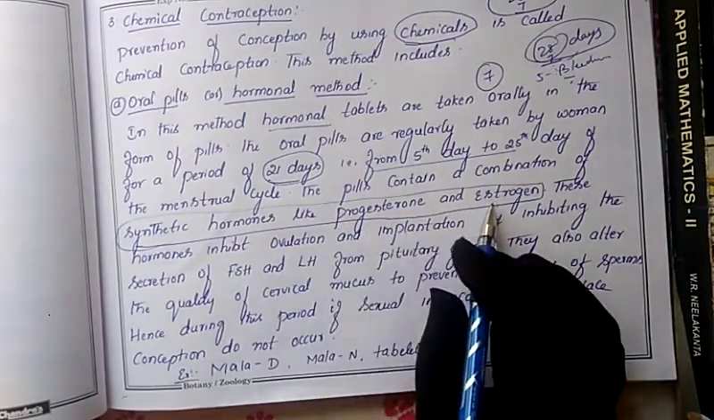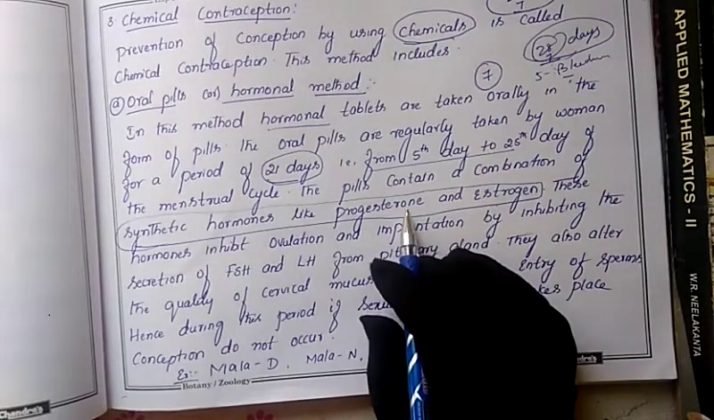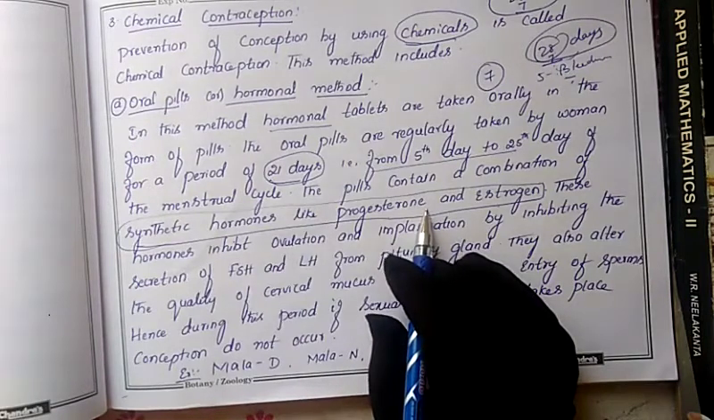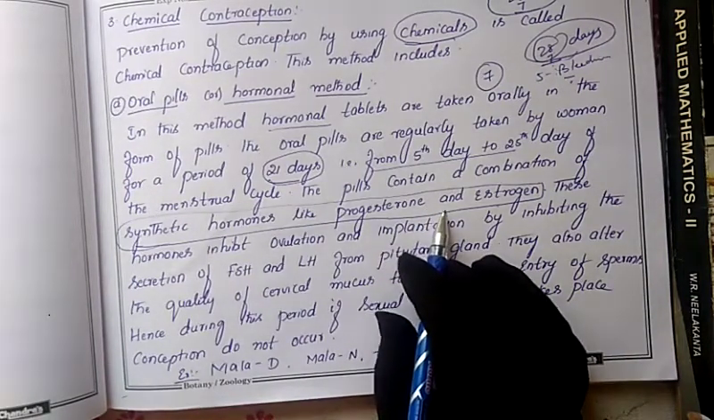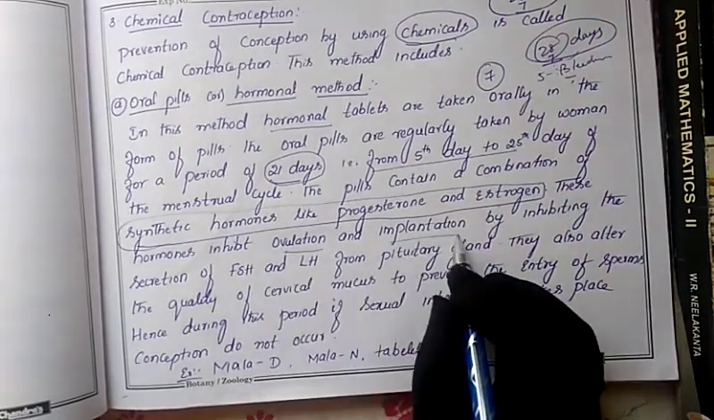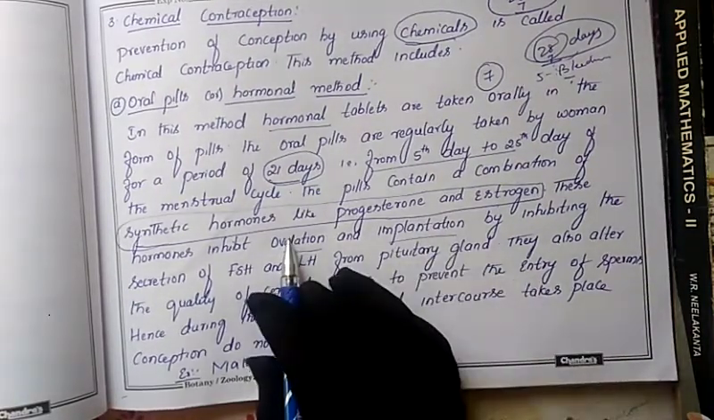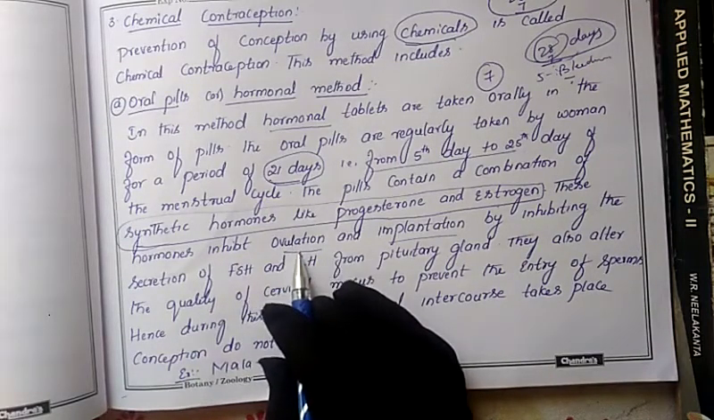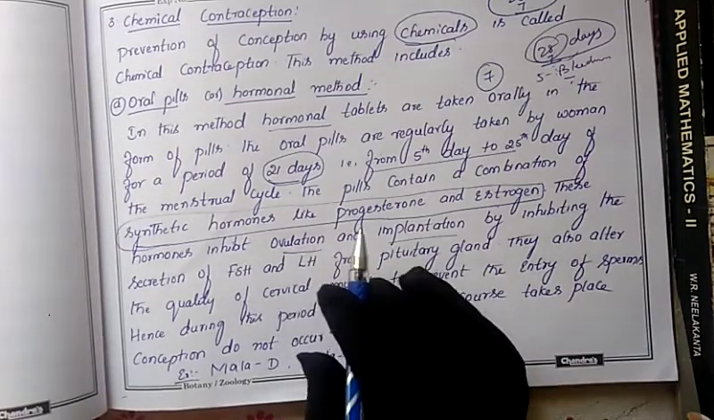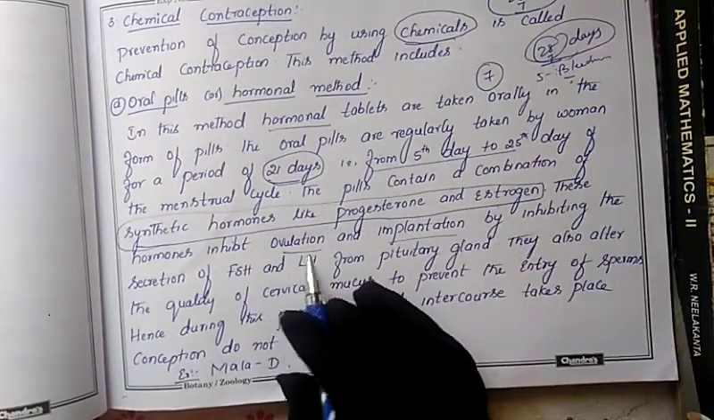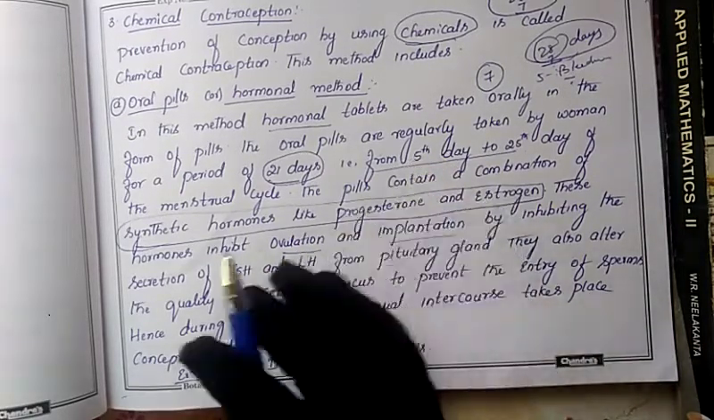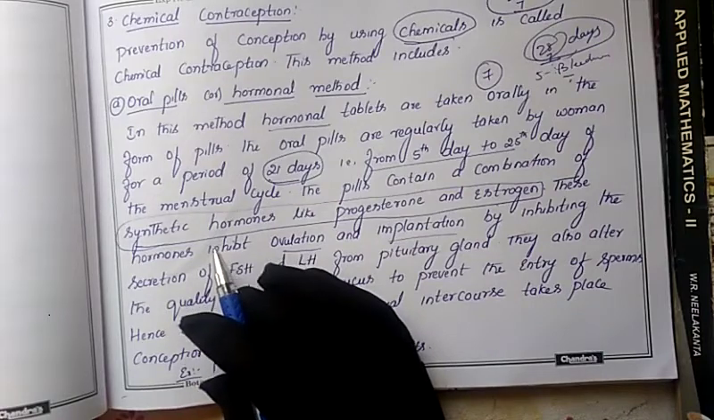These progesterone and estrogen hormones are artificially synthesized and put in the form of pills, and the female has to consume these tablets regularly. Due to the influence of this hormone inside the female body, ovulation and implantation will not take place. Ovulation means the releasing of the egg. Due to this hormone, the egg will not be released from the ovary. If the egg is not released, then even if they go for intercourse, fertilization will not take place and the female will not conceive.